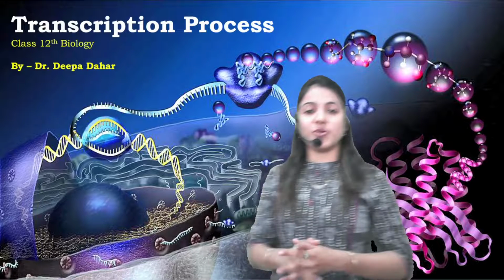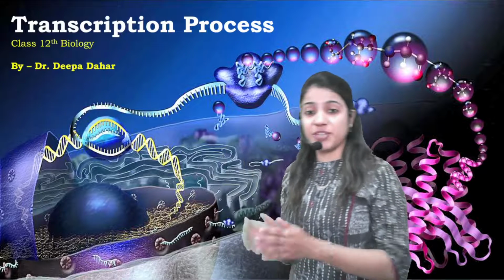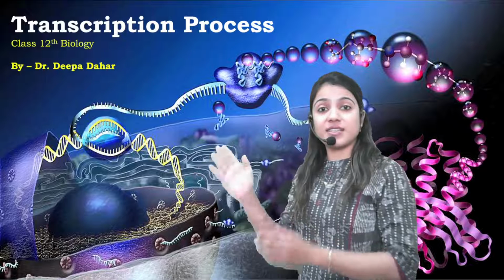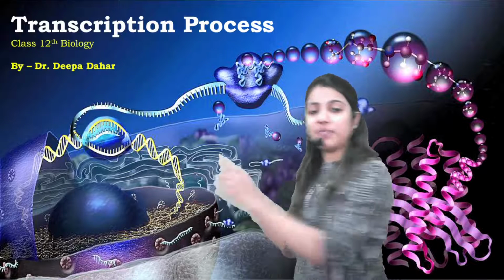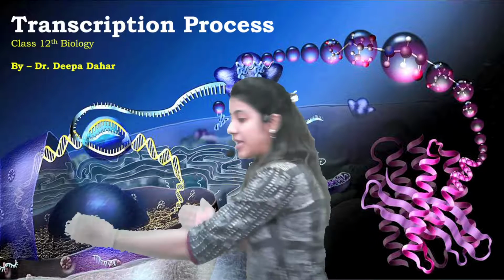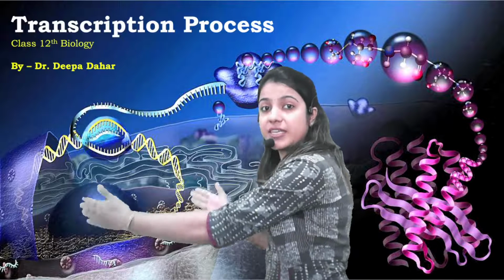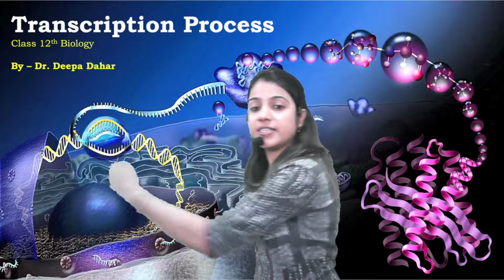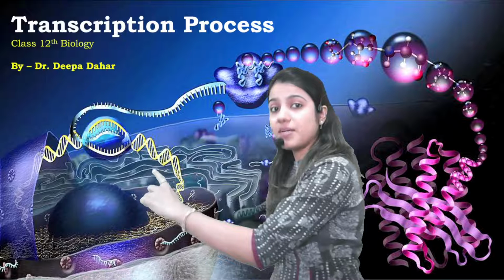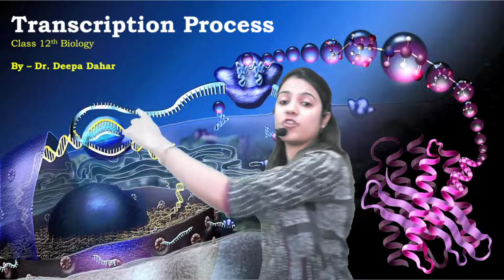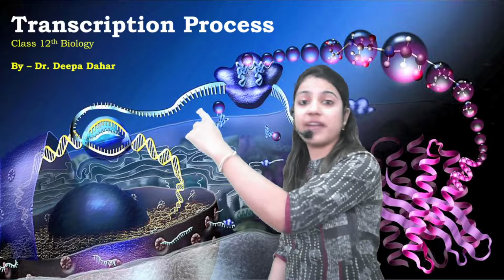Today we are going to discuss this transcription process. Where does this transcription process happen? It happens inside this nucleus. This is our nucleus in which this double-stranded DNA is present. This double-stranded DNA is used for the formation of this single-stranded RNA.